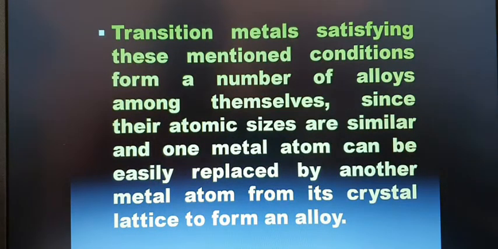Transition metals satisfying these conditions form a number of alloys among themselves, since their atomic sizes are similar and one metal atom can be easily replaced by another metal atom from its crystal lattice to form an alloy.